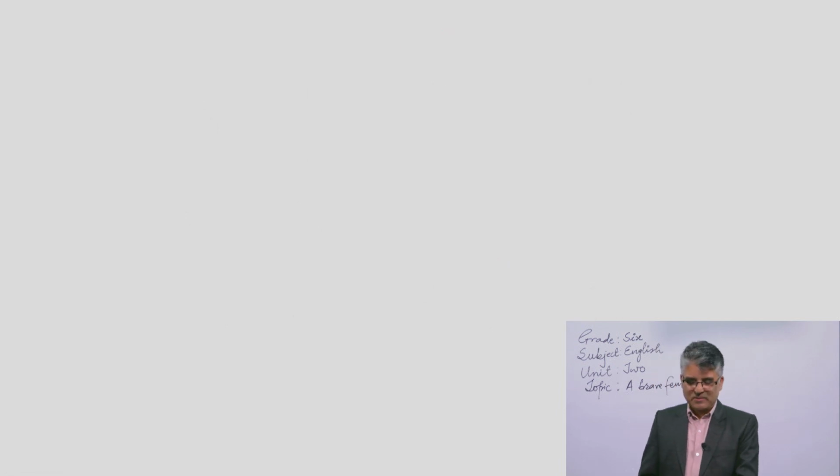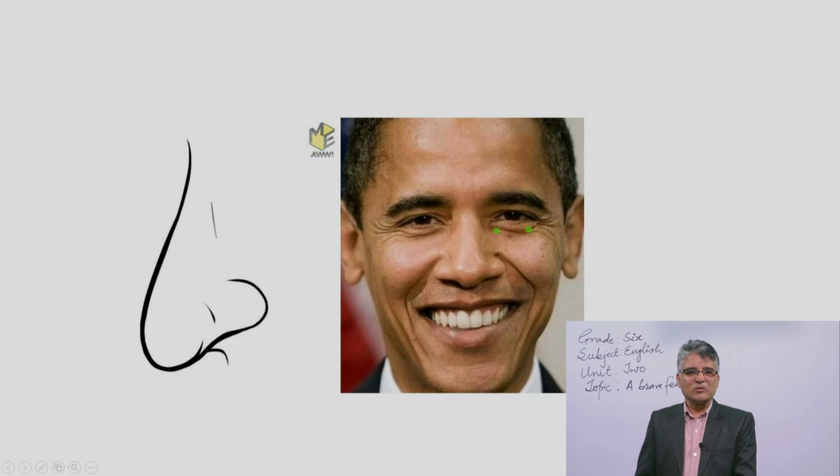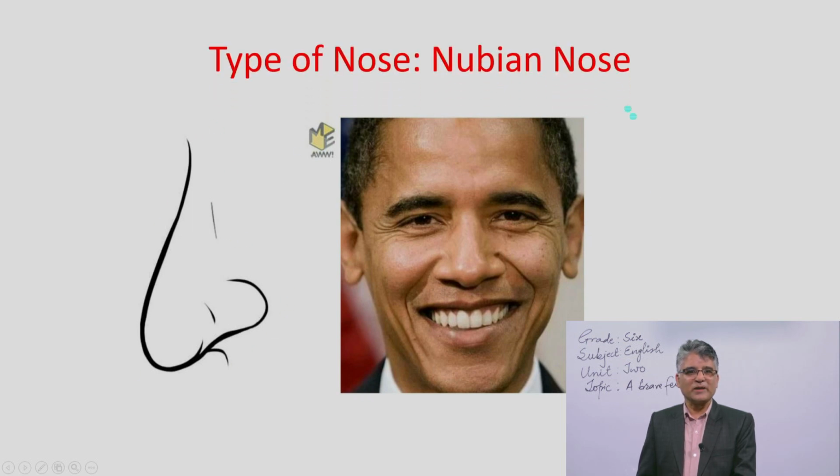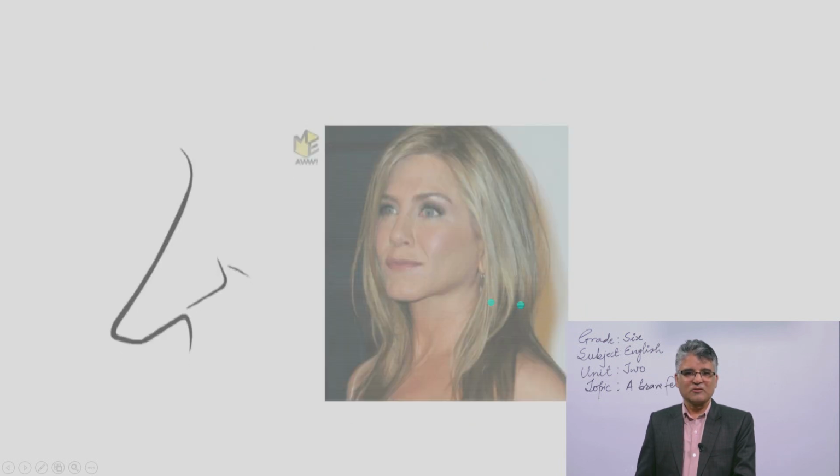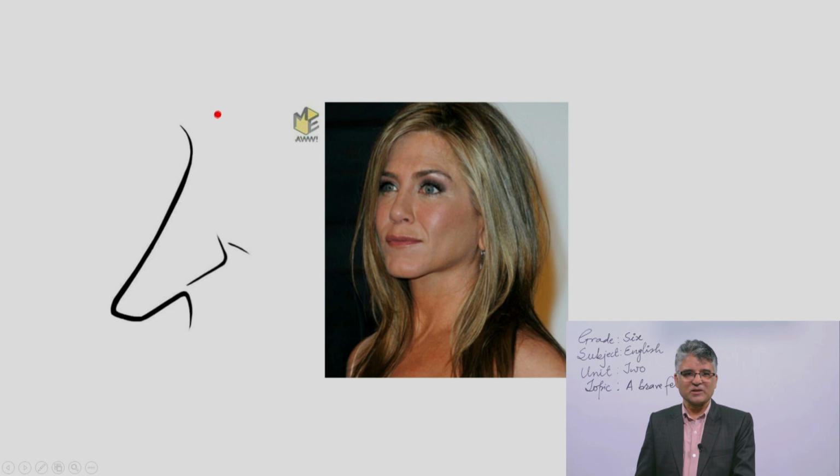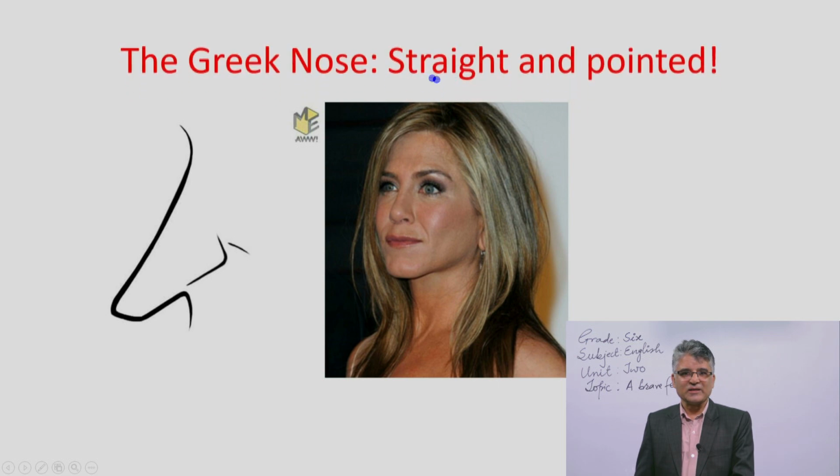Let's see some shapes of the nose. There are different kinds of the nose. So what type of shape of the nose? Please try to draw yourself. This is a Nubian nose, as Mr. Barack Obama has. What type of nose is here in the picture? Please try to sketch yourself. Yes, it is related to the nose of this lady. So it is called straight and pointed, straight and pointed.